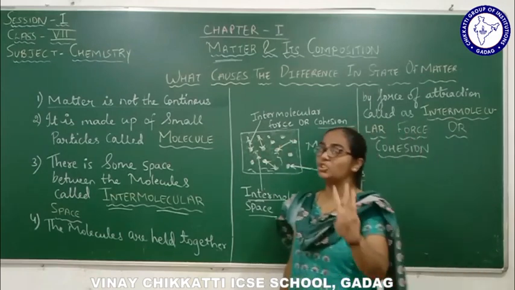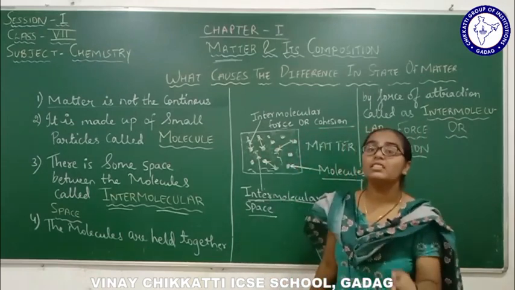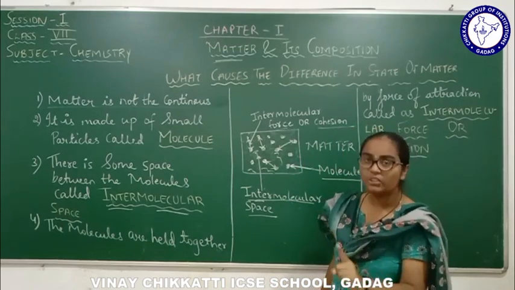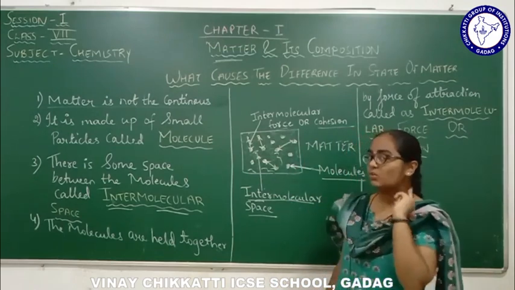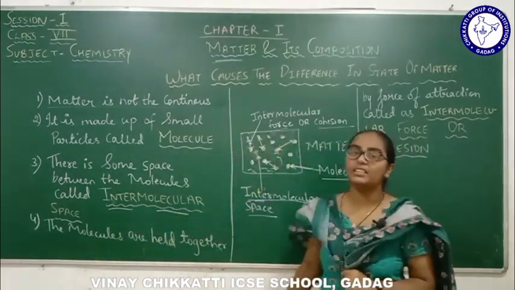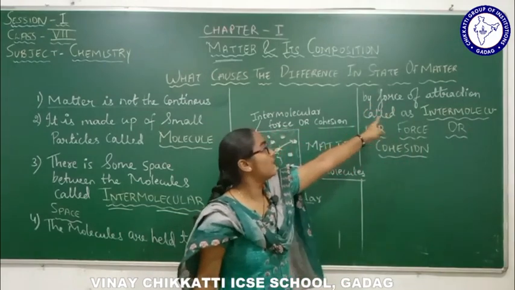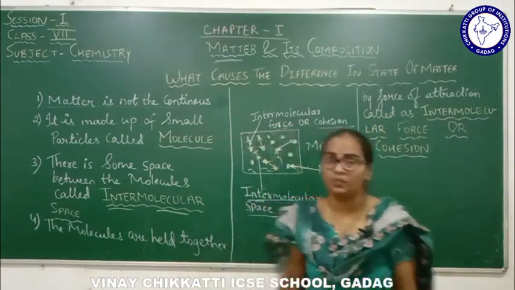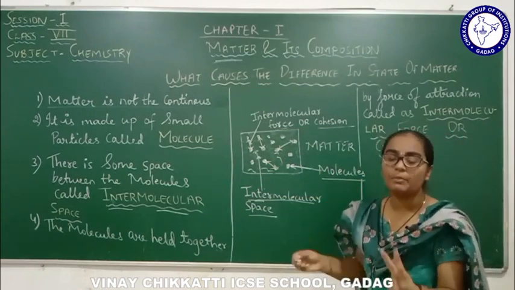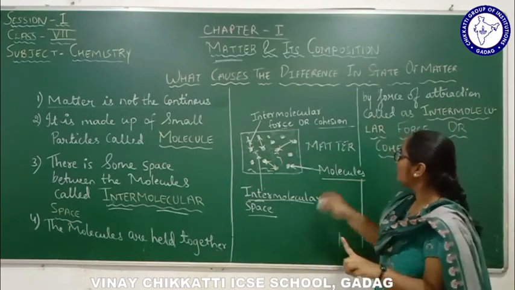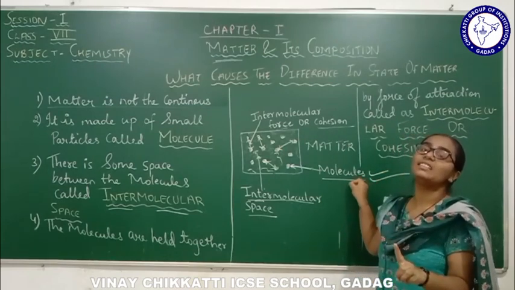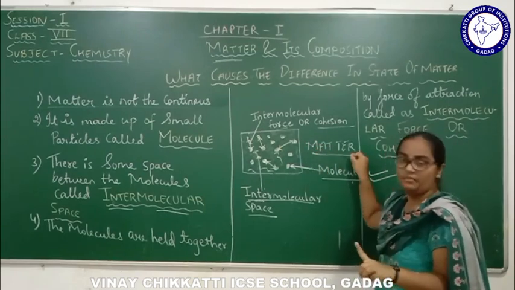And the third terminology you have to remember is intermolecular force of attraction. I repeat once again, intermolecular force of attraction. And what was that? It said that the molecules are held together by a force of attraction called the intermolecular force of attraction, or cohesion. So these three terminologies you have to remember. First is molecule. What is a molecule? Molecules are the tiny particles in the matter, right?